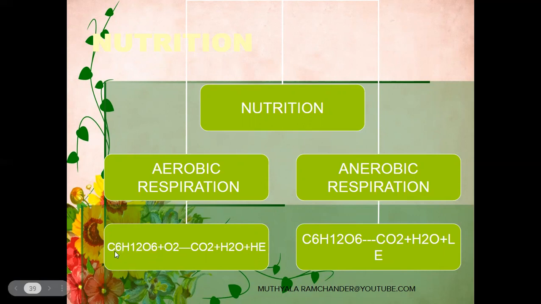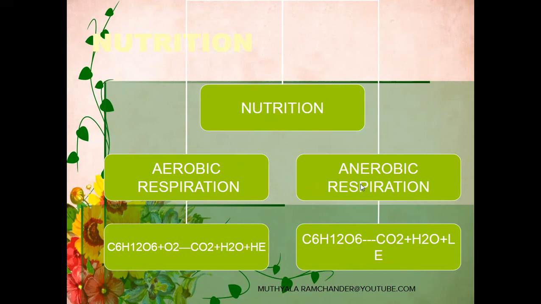Yeast cells mainly develop on sugar content or glucose. The glucose is converted into carbon dioxide, water molecules and high energy in the presence of oxygen. This is called aerobic respiration.